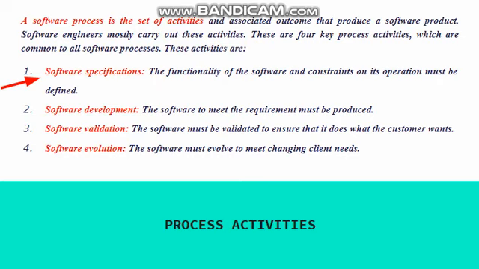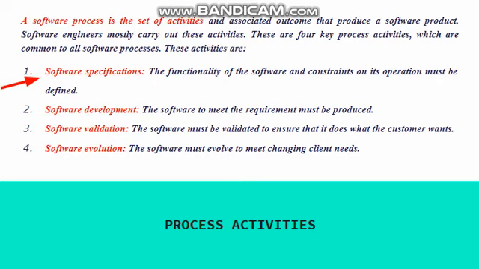So during software specification, we consider the functionality of a software and we decide the main operational side. We decide what all requirements are needed for the software development. All right, what is the next process?